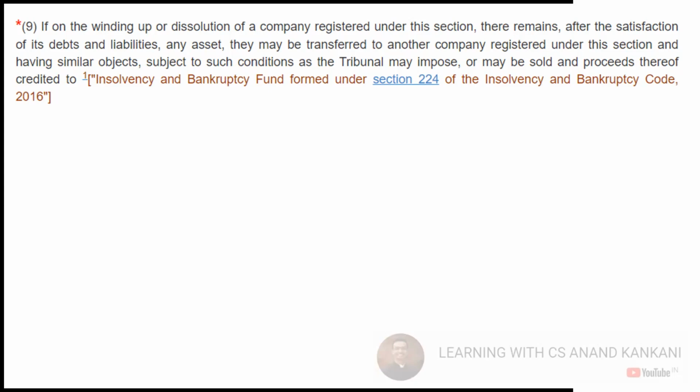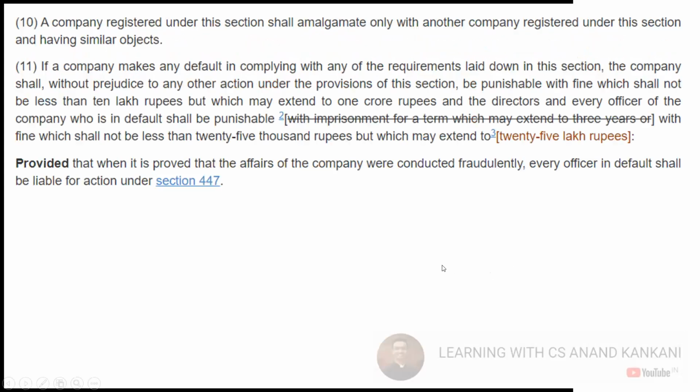But here, the winding up is done because the members have done the violation, or the directors or the management of the company has done some violation. So the amount will not be distributed to the members of the company. The amount will in return be given to some other section 8 company so that they can promote the objectives of the company. Guys, is this clear? Upon the winding up, आपने एबीसी को वाउंड अप कर दिया, अब उसका पैसा एबीसी के मेंबर्स को नहीं मिलेगा. सरप्लस अगर बच गया तो वो बाकी किसी और सेक्शन 8 कंपनी को डिस्ट्रीब्यूट कर दिया जाएगा. Okay. Then a company registered under this section shall amalgamate with another company having similar objectives.